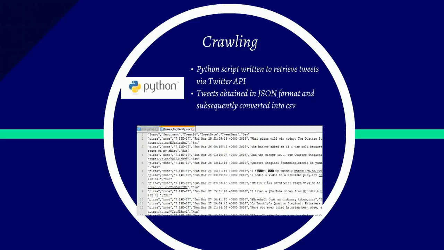A Python script was written to retrieve tweets via Twitter API. The metadata of obtained tweets specifies the date and the keyword term. This facilitates the processing of tweets at later stages.